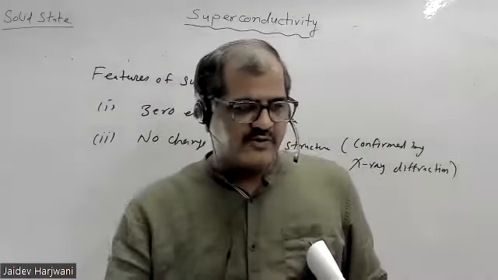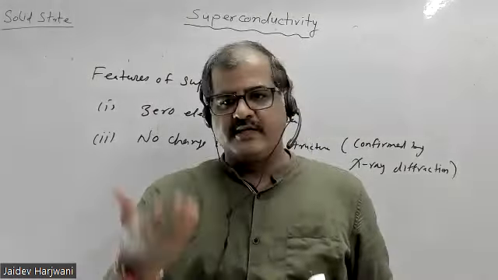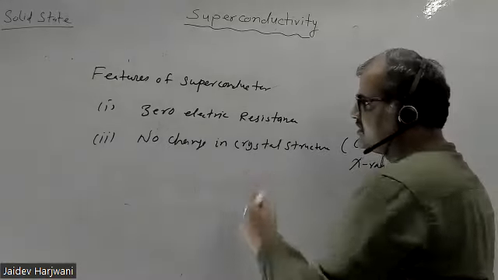Because of superconductivity you get magnetic levitation. You have maglev trains running now. Japan is making these trains, and I think in 2027 they will come to the market. This magnetic levitation is because of the superconductor, because of the development of high temperature superconductors. So here I want to make one point clear: there is nothing to do with crystal structure in superconductivity.